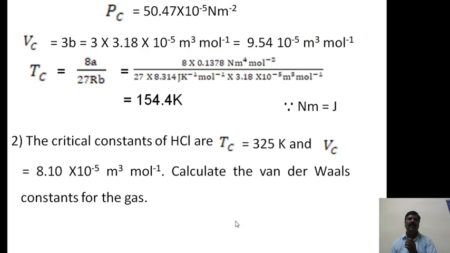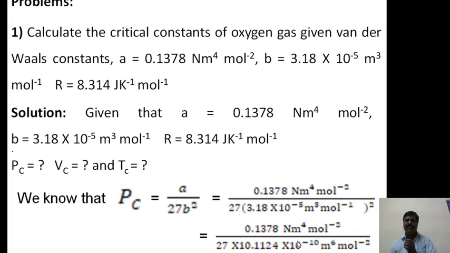Then Pc is equal to, after writing it out, the Newton remains as it is, the meter to the power of 6 cancels, and per mole square gets cancelled.